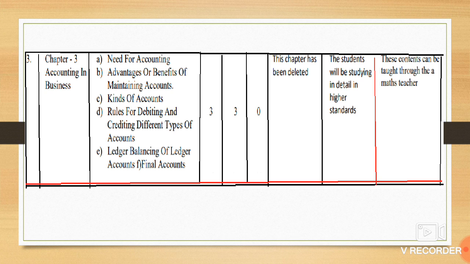And come to chapter number 3, accounting in business. As accounting involves more of mathematical calculations and all that, you will be learning it in PU as well as in the degree, the graduation level. Hence this entire chapter is deleted. I repeat, chapter number 3 in business studies, the entire chapter is deleted.